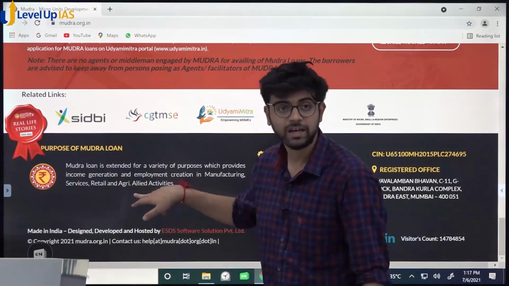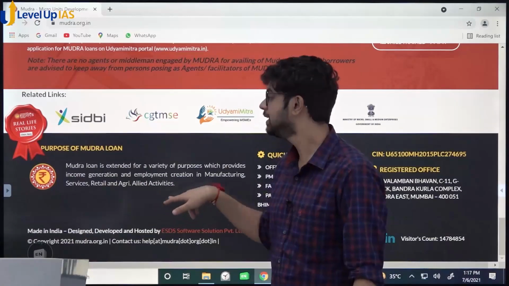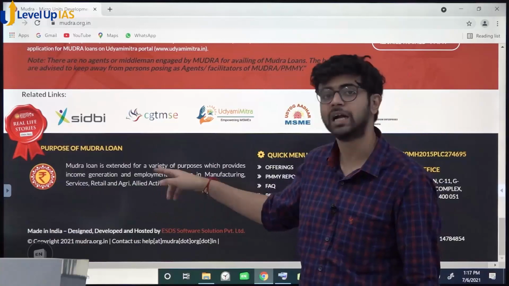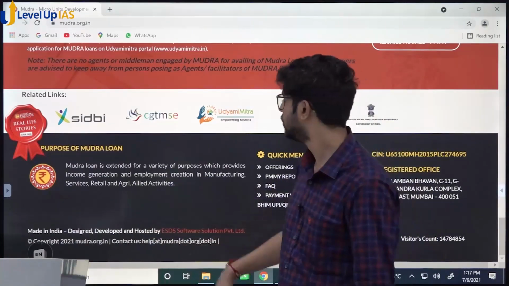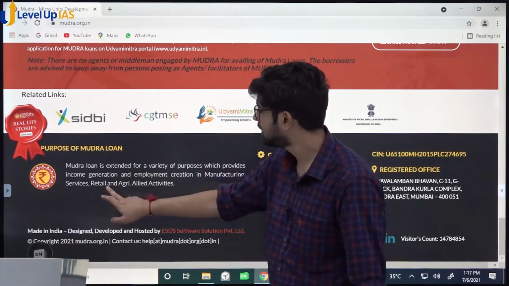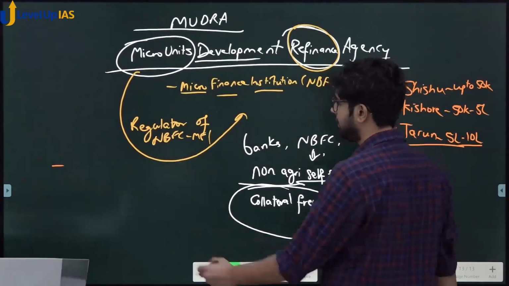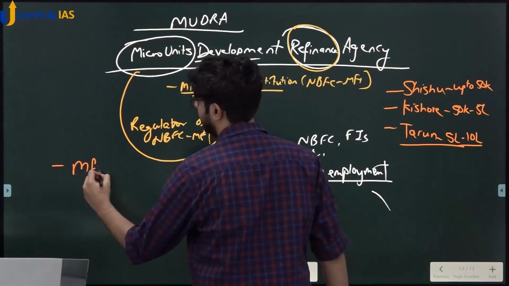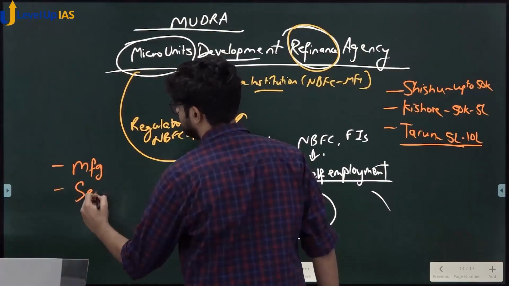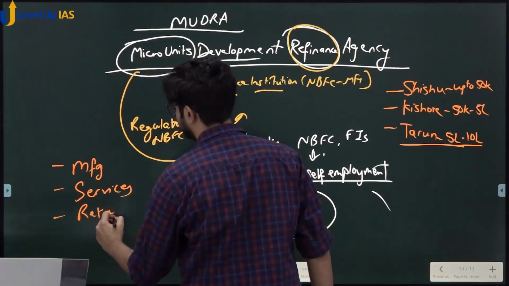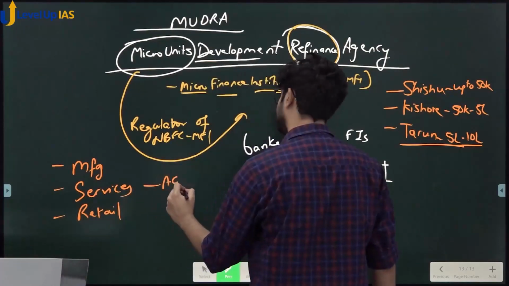So, very important. Agri-allied, see, this was not there 2 years ago. When the scheme was launched, this was not there. This was added recently, 1 or 2 years ago. Right? Manufacturing, services, retail and agri-allied activities. So, let us add that. What are the activities? Manufacturing, services, retail and, very important, agri?